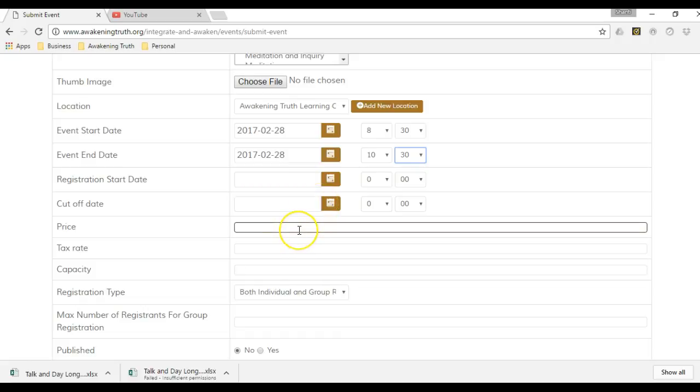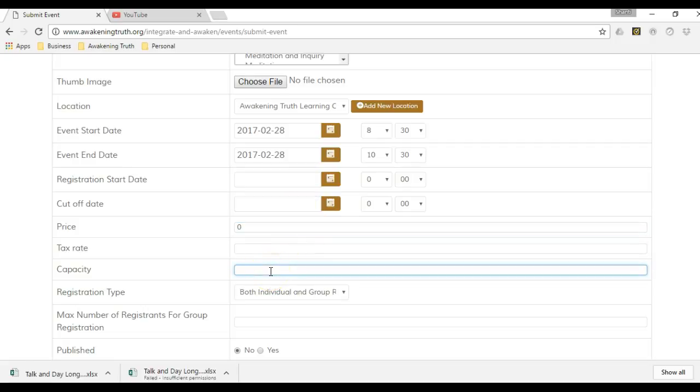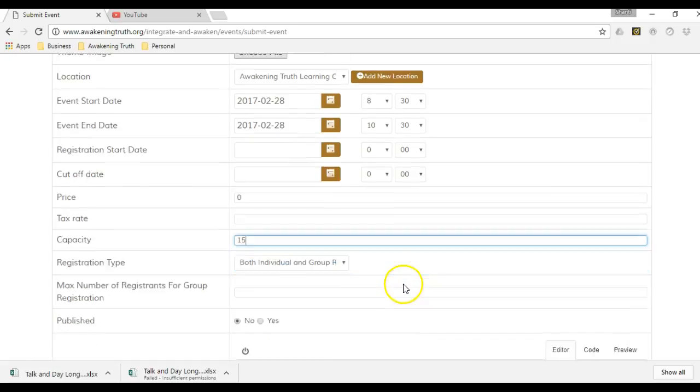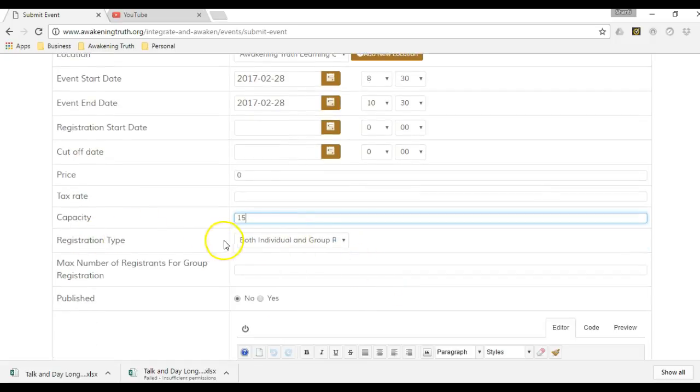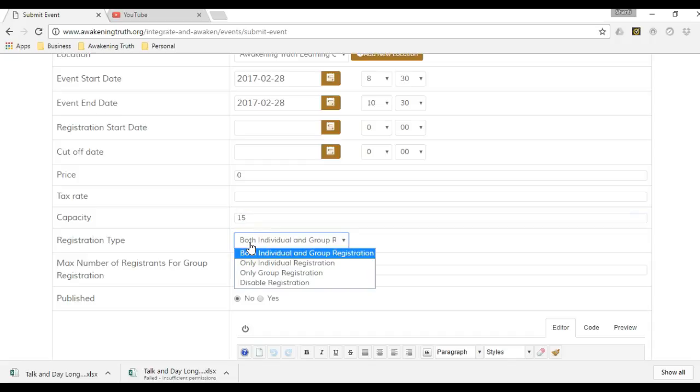If there's a price, you want to be able to put in the price for that. All talks and inquiries and webinars are going to be Donna only, so there's not going to be any price for that. So that's going to be 0. And then if we had a capacity for the Learning Center, definitely we're probably going to want to keep it to 15 or so.